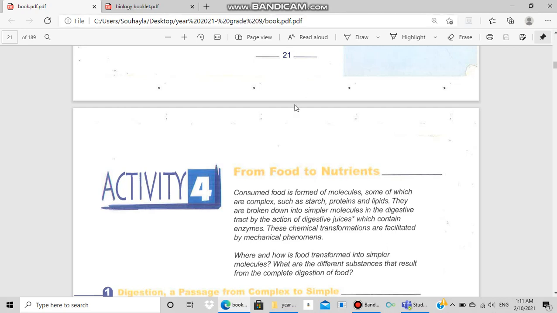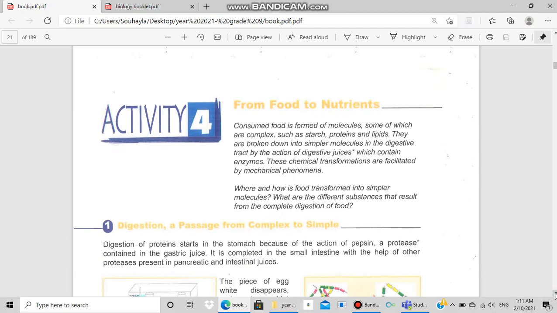Morning, students. Our new lesson for today is activity 4, from food into nutrients. I've started the explanation of this lesson before, but I will make a revision for the introduction. From food to nutrients, what do we mean by this term? This term means that the food, which is complex, is transformed into nutrients that the cells need in order to stay alive and to perform their function.